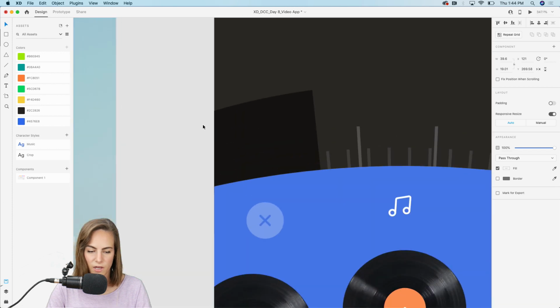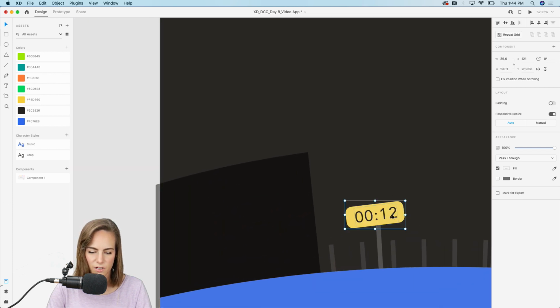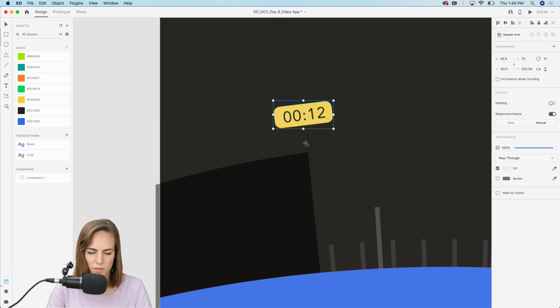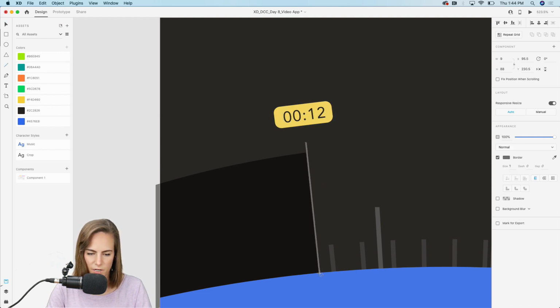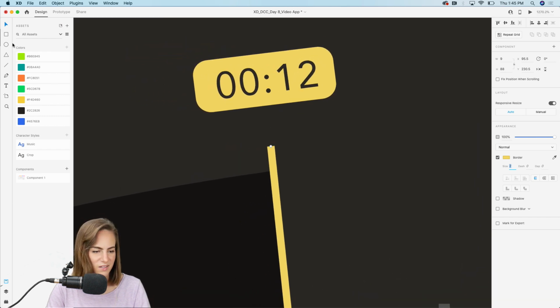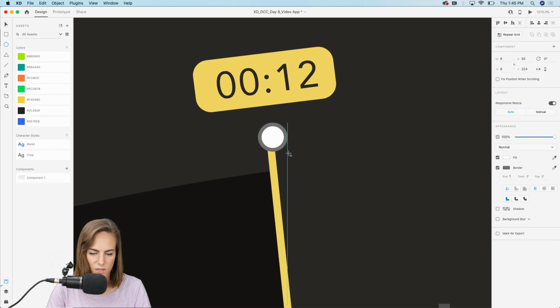So let's add a little indicator, kind of like in Premiere. I think Premiere has this same sort of look with like a little bar here. We'll make this the same yellow. Bring this up a bit. And we'll just add a little circle at the top, little knob to kind of move this around.